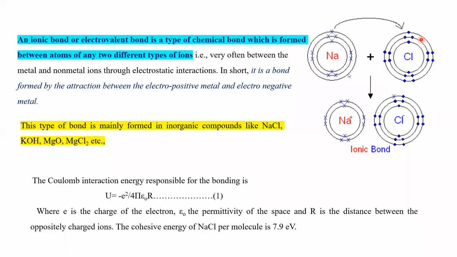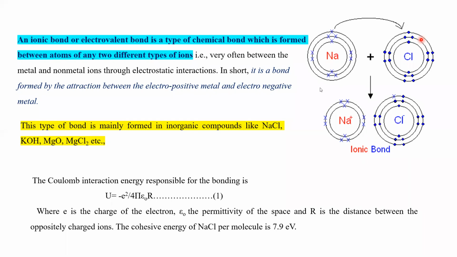Commonly, this type of interaction takes place between a metal and a non-metal. Sodium is a metal, chlorine is a non-metal. Sodium is electropositive because of the emission of one electron from the outer shell. The absorption of one electron into the outermost shell is electronegative. So this will often happen between electropositive and electronegative elements.